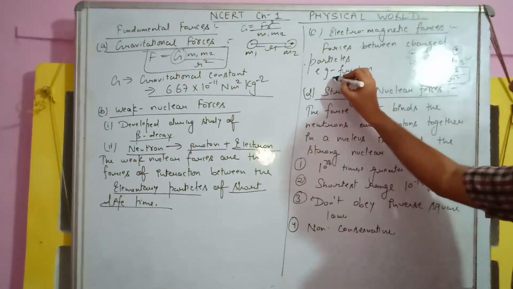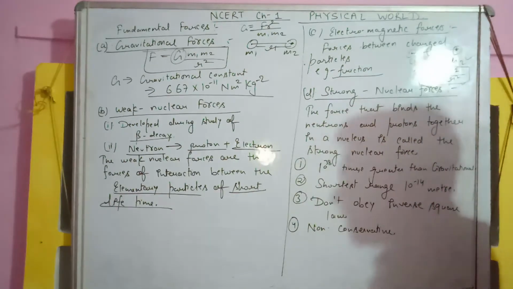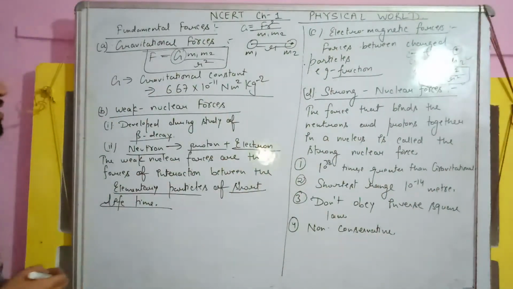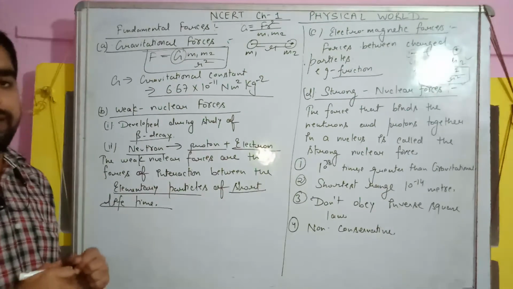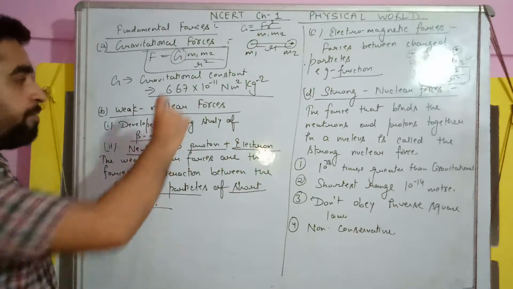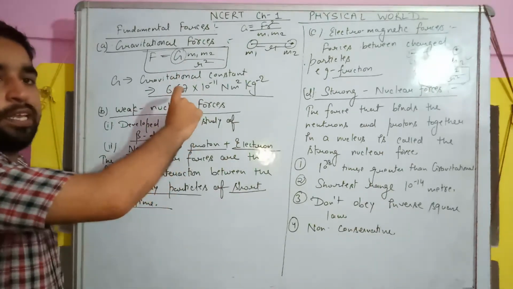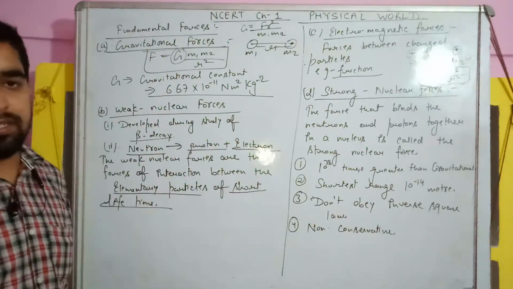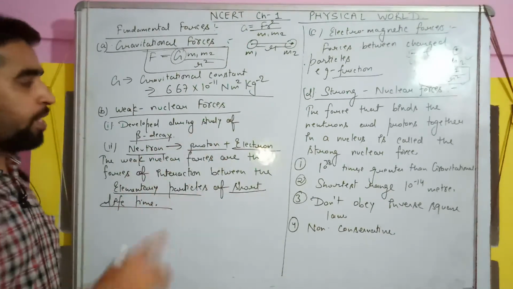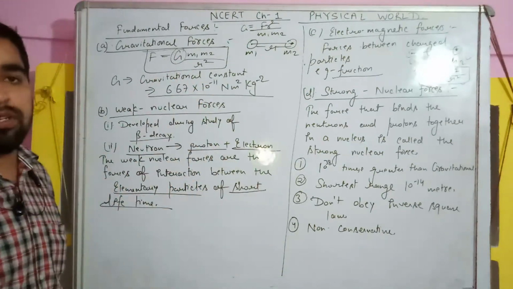Electromagnetic forces: I have categorized friction as an electromagnetic force. You will further study that friction force is also a kind of electromagnetic force. Suppose we have a green board and a piece of chalk and we keep it on the green board, it will stick to it. Why are the things I have written visible to you? Why are they not getting out?